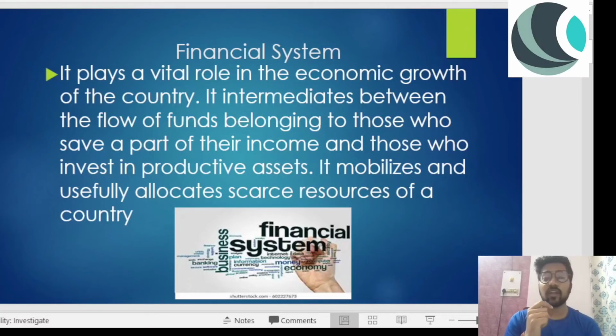Now, the financial system has the following components: financial institutions, financial markets, financial instruments, and lastly, financial services. We'll discuss them one by one. So, what basically happens here, it intermediates between the flow of funds belonging to those who save a part of their income and those who invest in productive assets. It mobilizes and usefully allocates scarce resources of a country.